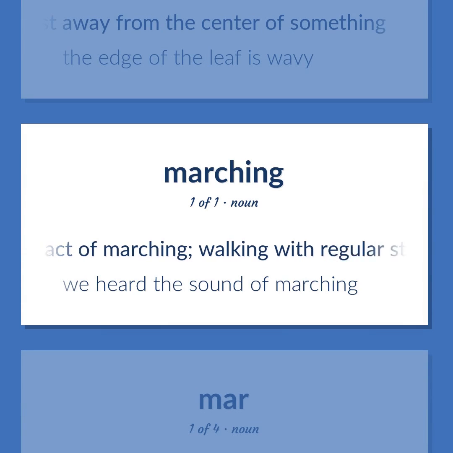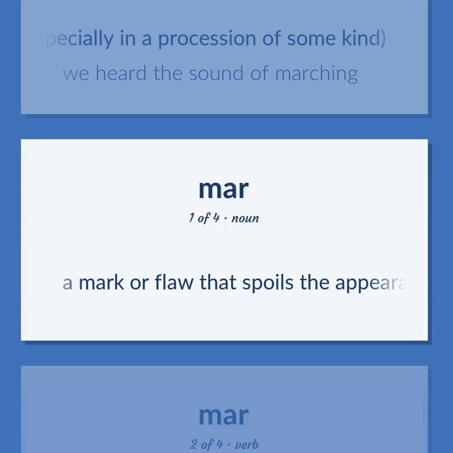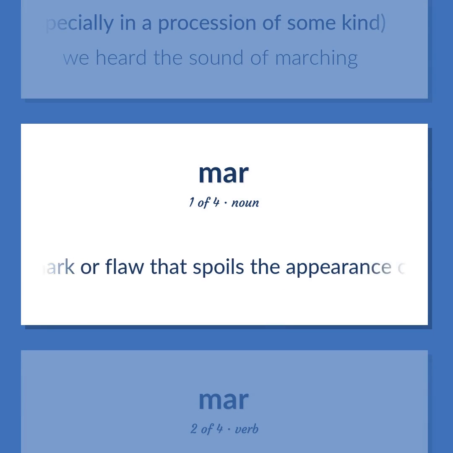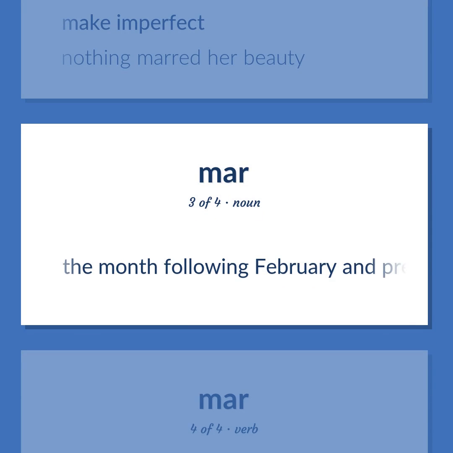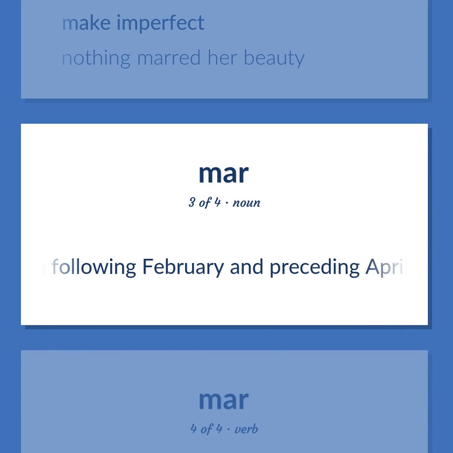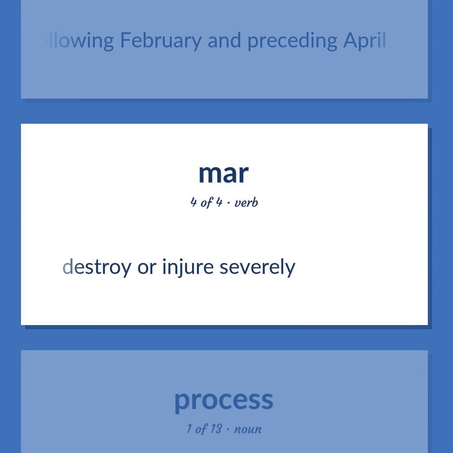The act of marching, walking with regular steps, especially in a procession of some kind. We heard the sound of marching. A mark or flaw that spoils the appearance of something, especially on a person's body. Make imperfect. Nothing marred her beauty. The month following February and preceding April. Destroy or injure severely.